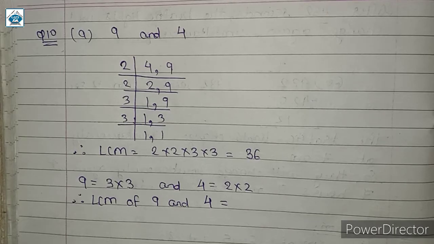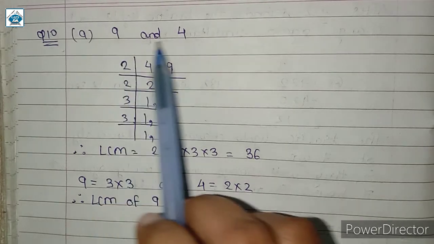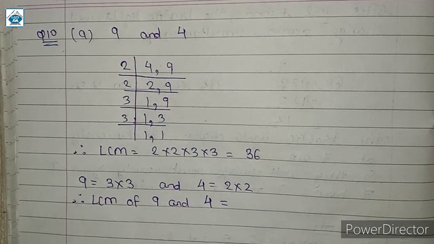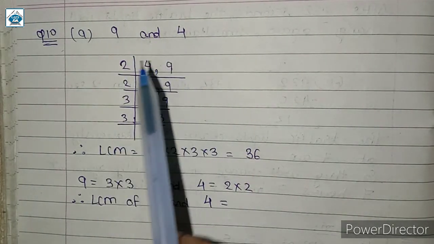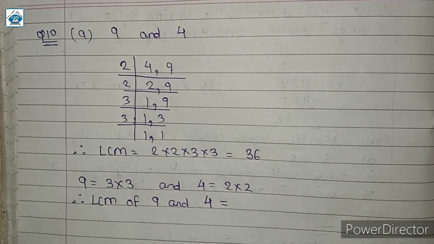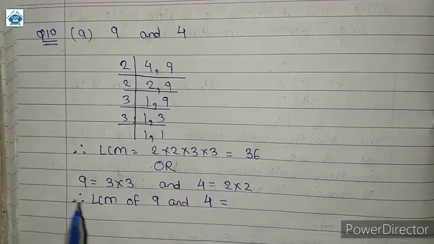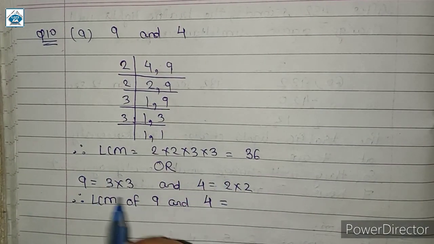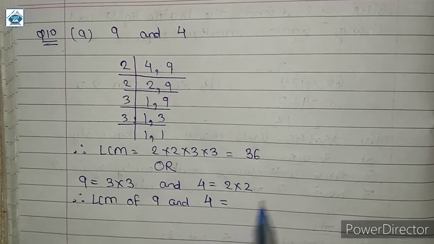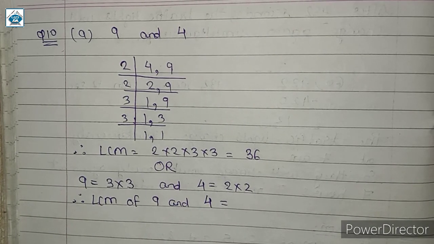First of all, we will find the LCM of 9 and 4. Here, one method of finding the LCM is by factorization, just like we used to solve in the previous examples, or there is another method of finding LCM. We will do the factorization. पहले तो 9 और 4 का prime factorization कर लेंगे. We will write it as the product of its prime factors.